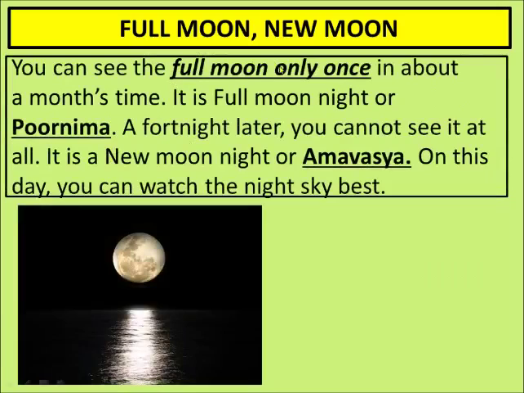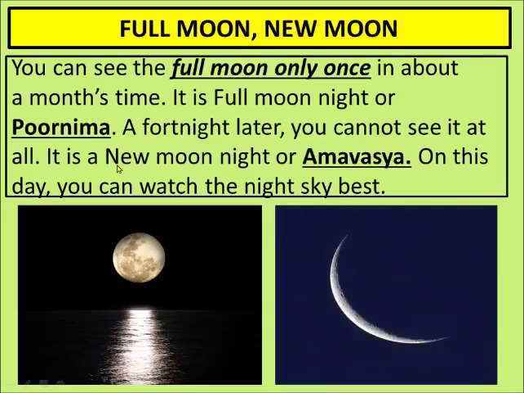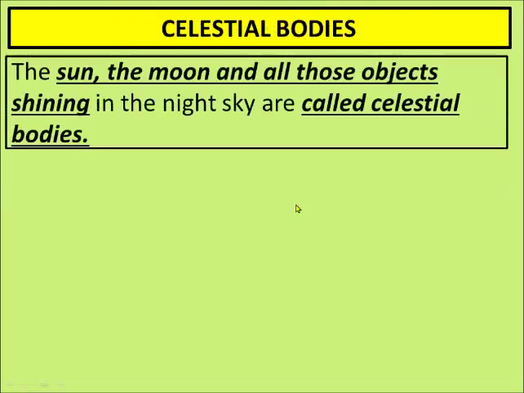Now what is full moon and what is new moon? You can see the full moon only once in about a month's time. In a complete month, you will see the full moon, also known as Purnima, only once. A fortnight later, you cannot see it at all. Only 15 days after, the moon is not visible from Earth, and that day is known as Amavasya, and in English it is known as new moon. And on this day you can watch the night sky very clearly.